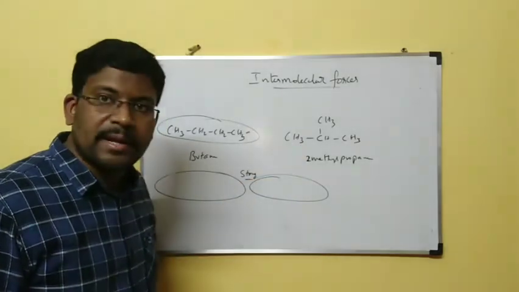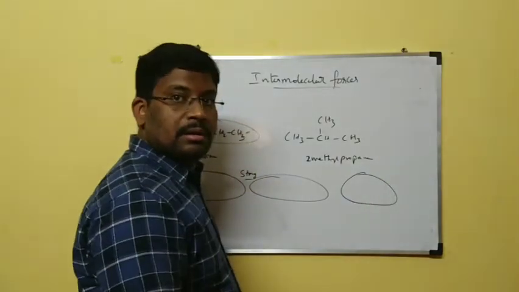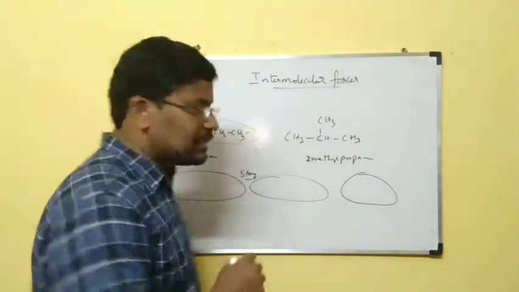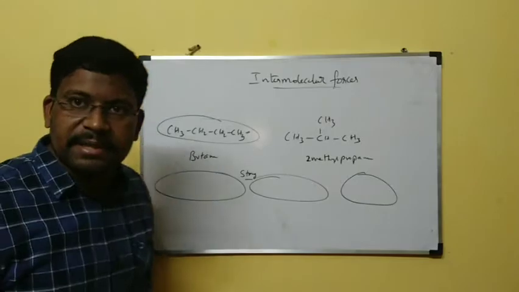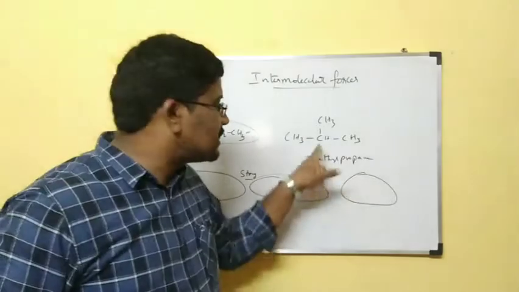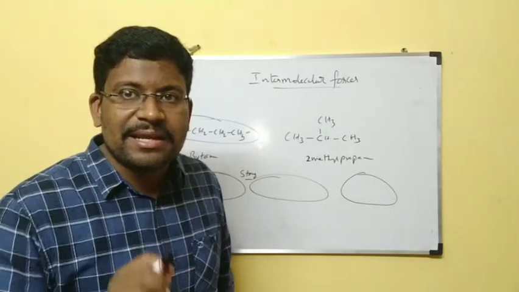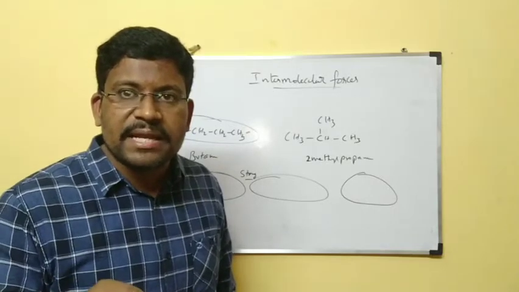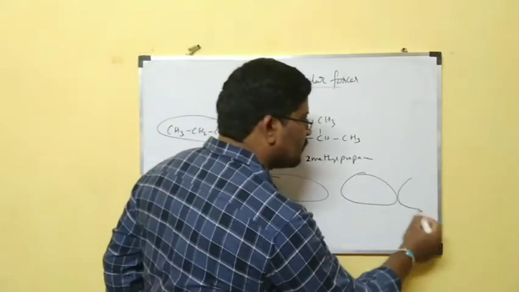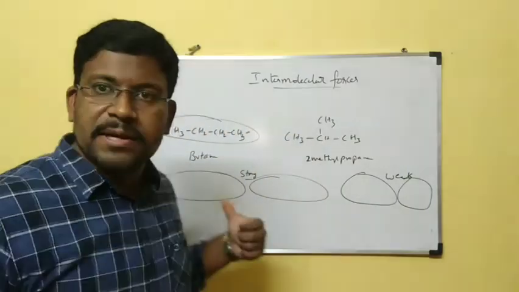Coming to 2-methyl propane, it has a branched chain. Slightly it is getting spherical. Straight chain means this oval shape we are expecting. When branches are increased, it slightly gets spherical. Further, if more branches are added, we will get a spherical shape, like this round. Spherical means less surface area. Less surface area means intermolecular forces are weak. When intermolecular forces are weak, this one has a lower boiling point when compared to this one.